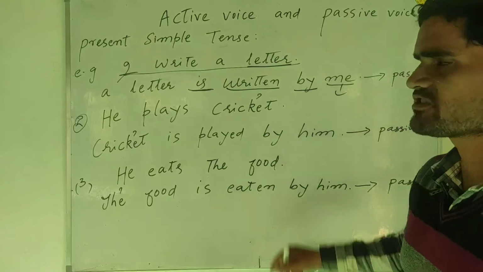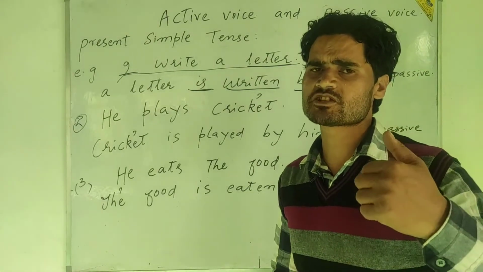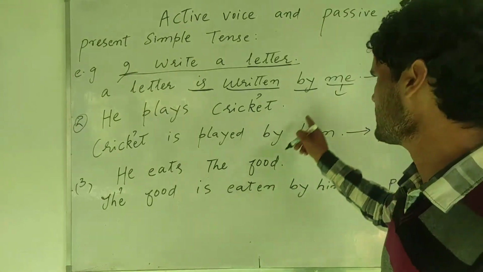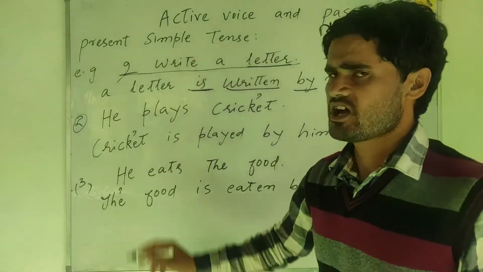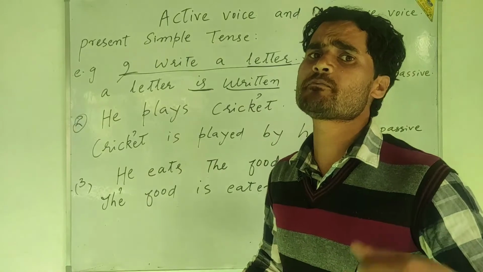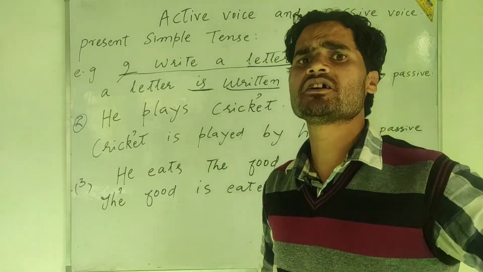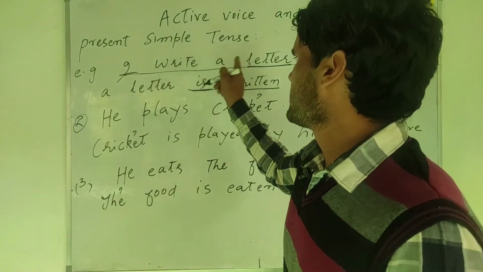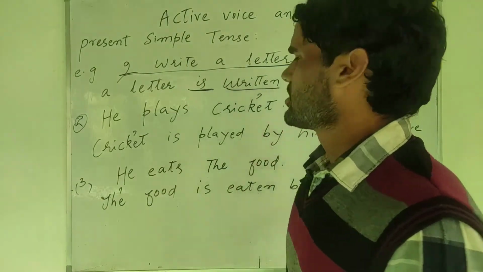Any pronoun which is followed by a preposition must be in the objective form. That is why the objective form of I is me. I, me; he, him; they, them. I write a letter. A letter is written by me.